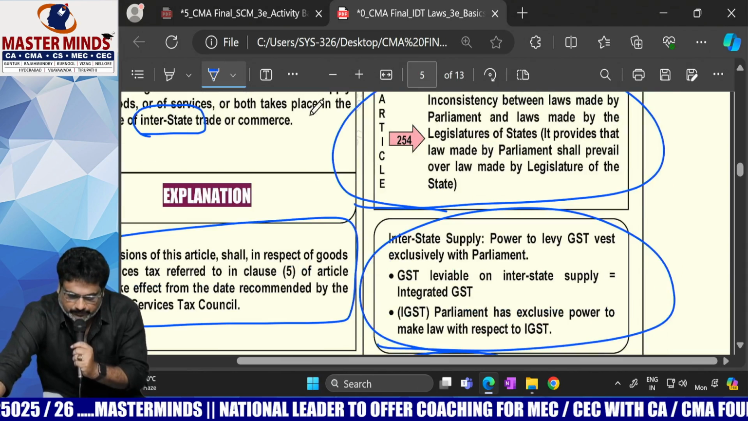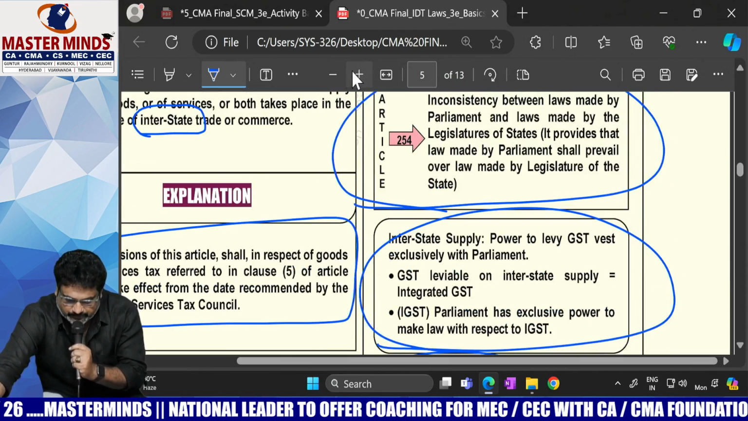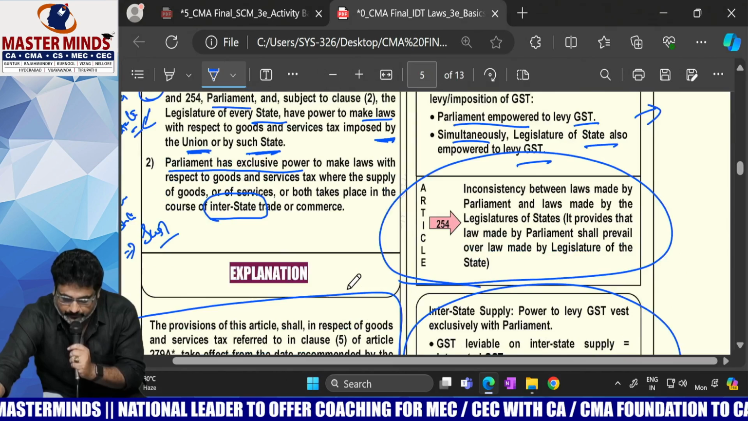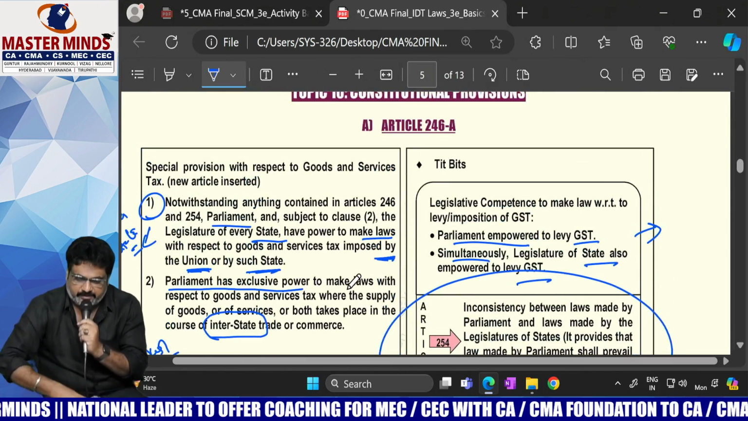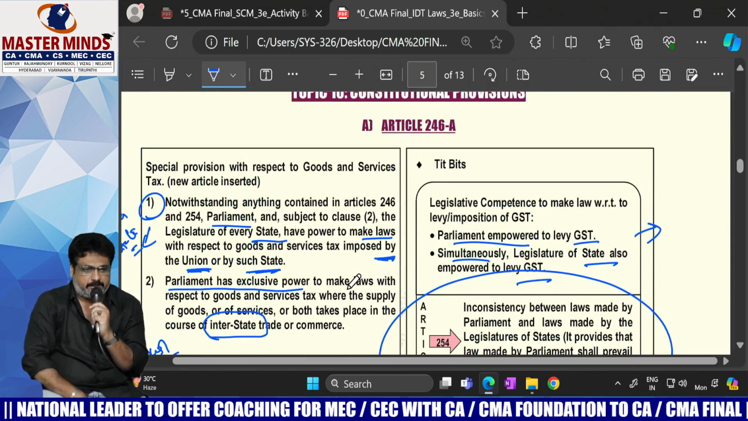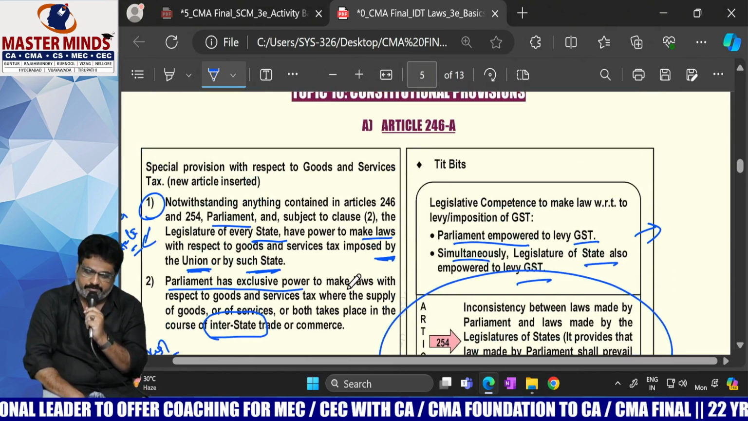So any doubt with respect to 246A, you can ask me. This is 246A. Check it for 1 minute. Any doubts with respect to 246A, you can ask me.